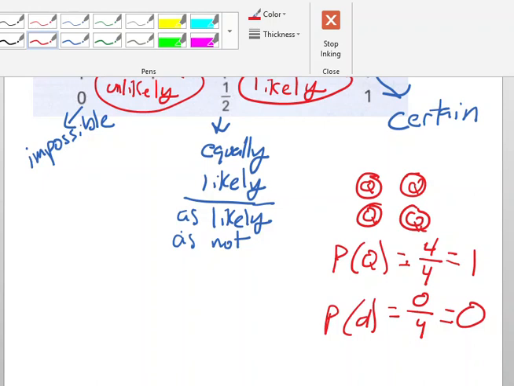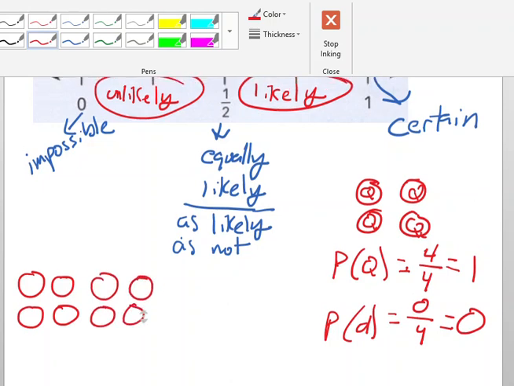All right, and then in between, let's just say I have 4 quarters and 4 dimes.